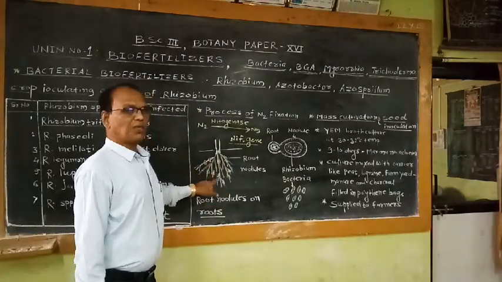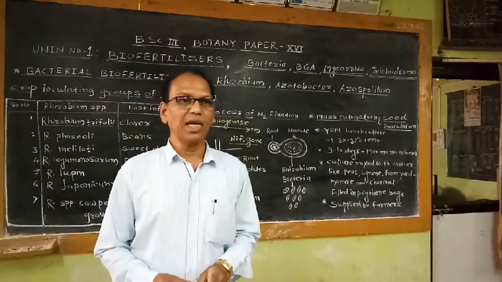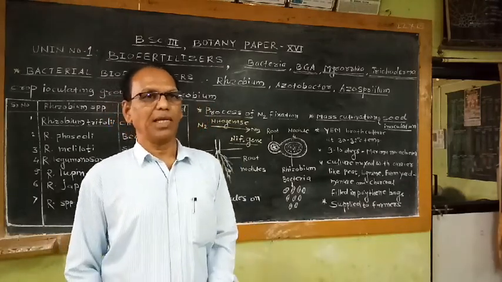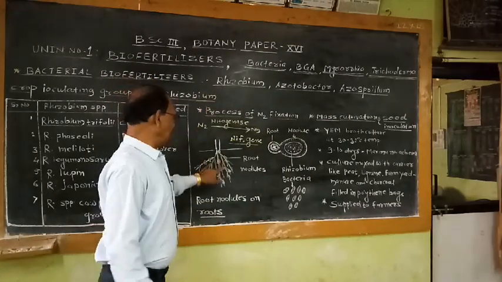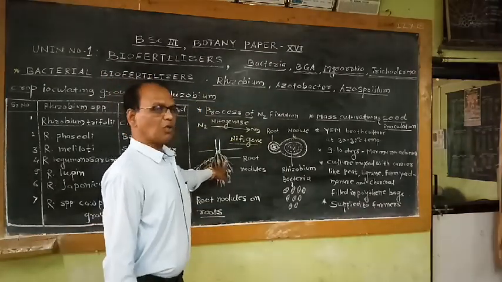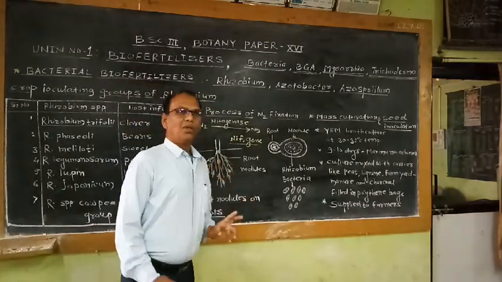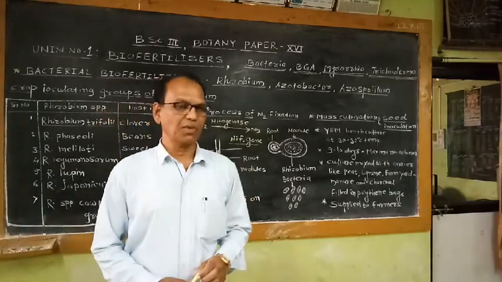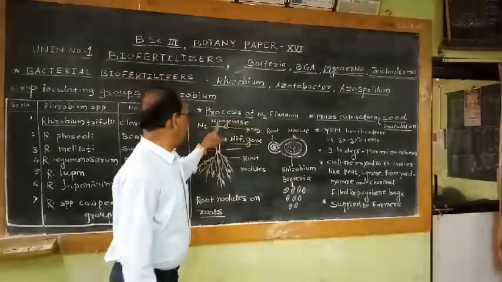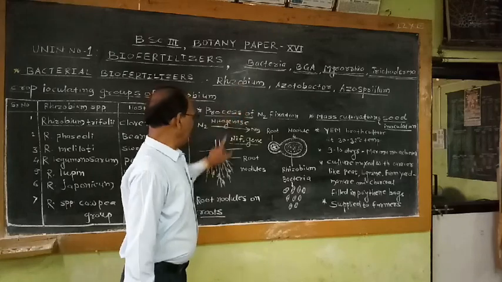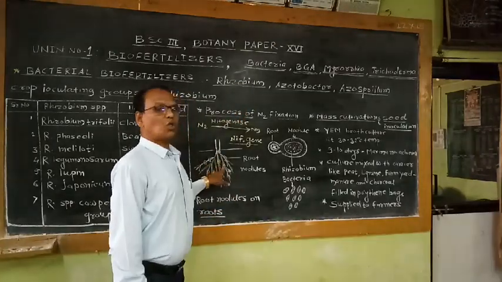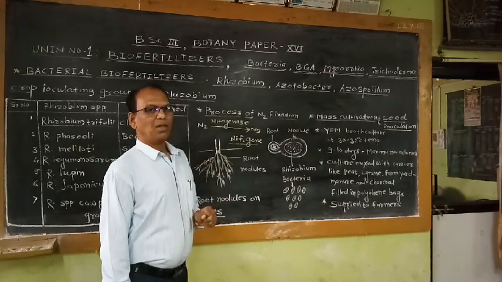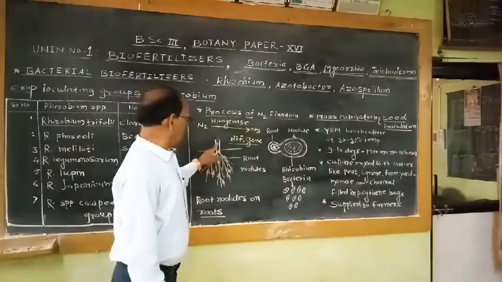These Rhizobium species growing in the root nodules of leguminous crops are studied under the heading of symbiotic bacteria. The relationship between the Rhizobium bacterium and the root cells of these leguminous crops is beneficial for both organisms. The Rhizobium bacterium fixes atmospheric nitrogen, which is taken up by the roots of the leguminous plants.